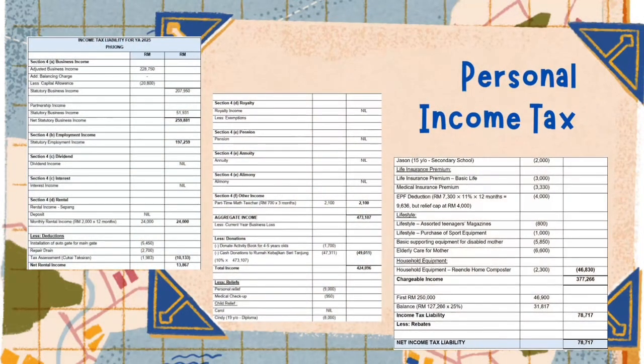Next is the computation of FONG's personal income tax for the year of assessment 2025. Personal income tax is calculated by combining all taxable income earned by an individual during the year. After that, allowable deductions and personal reliefs are claimed to determine the chargeable income before the final tax liability is calculated. For the first section, Section 4, Subsection A of the Income Tax Act 1967, it stated that FONG